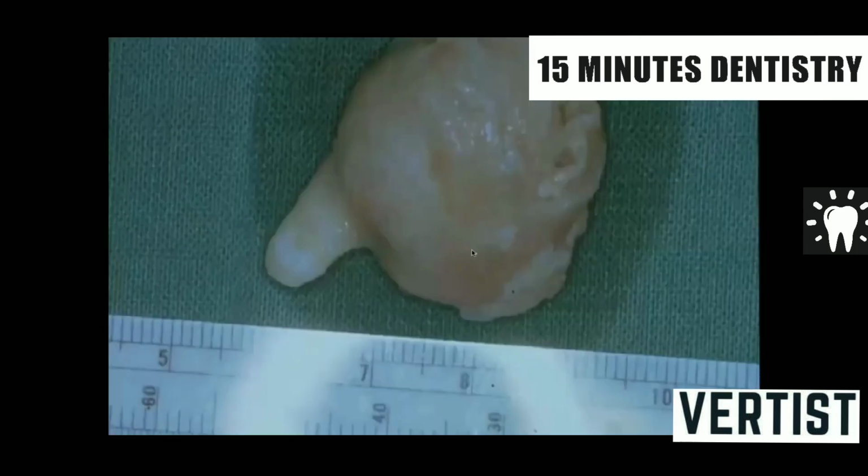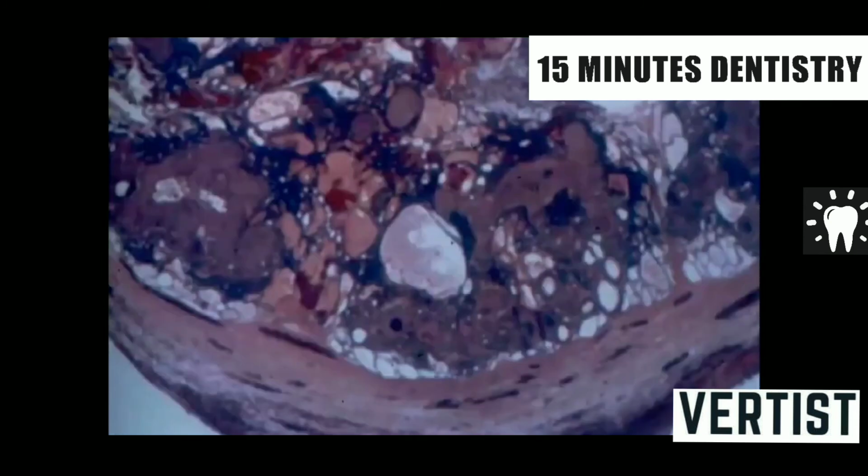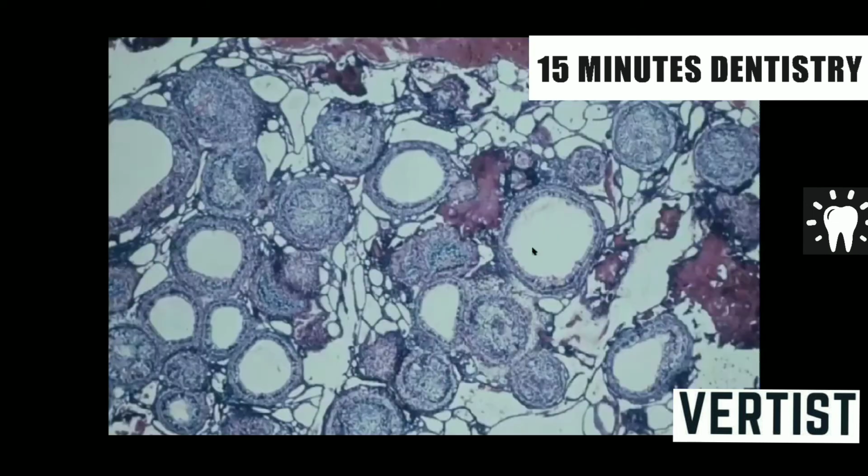This is the enucleated specimen of the tumor. See how well defined it is, because it is a benign tumor and it is encapsulated. So recurrence is very, very rare. This is the microscopic picture under 4x magnification. This is the capsule of the tumor and this is the tumor mass.